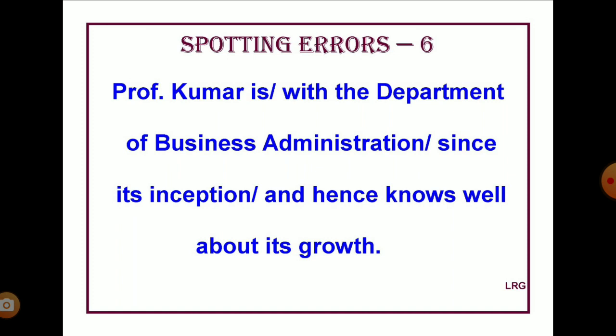So let's recall the main point now. Whenever you want to express an action taking place over a period of time or for a length of time connecting the past with the present, you have to use the present perfect tense or the present perfect continuous tense. Let's see two more examples from newspaper headlines just to see how well we can use the present perfect tense with expressions starting with since and for.